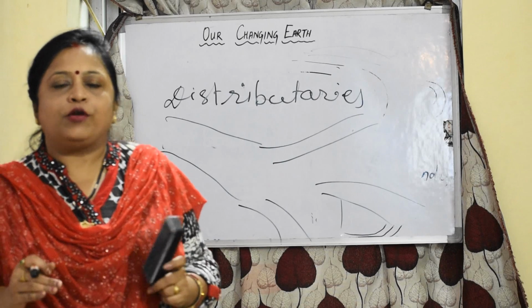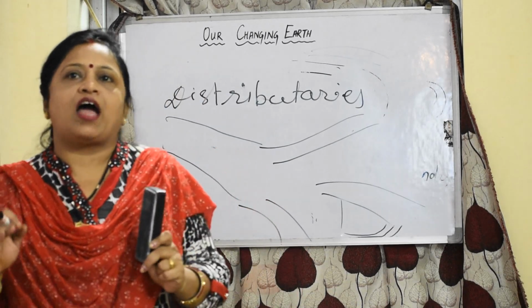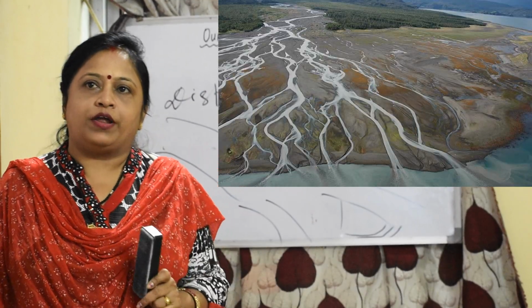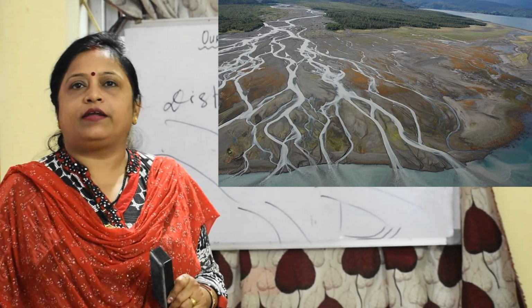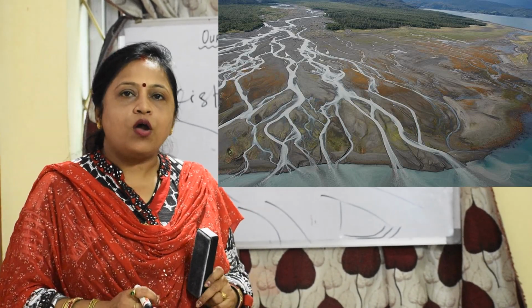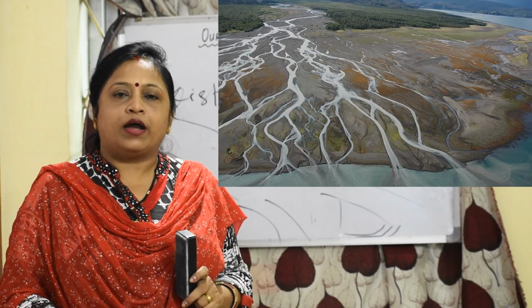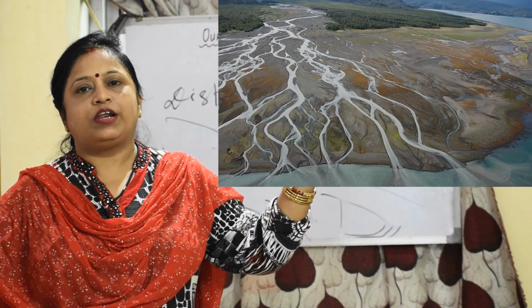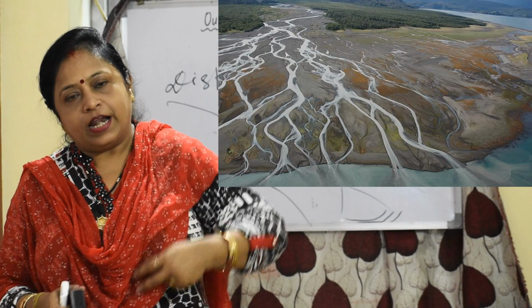Next comes delta. It is a triangular area of land where a river has split into many smaller rivers before entering the sea. That is known as delta.